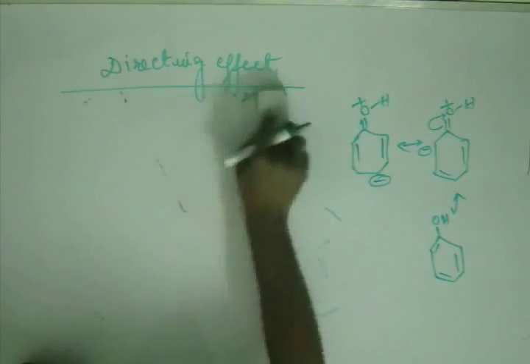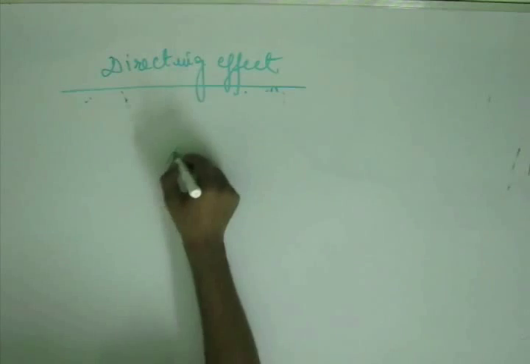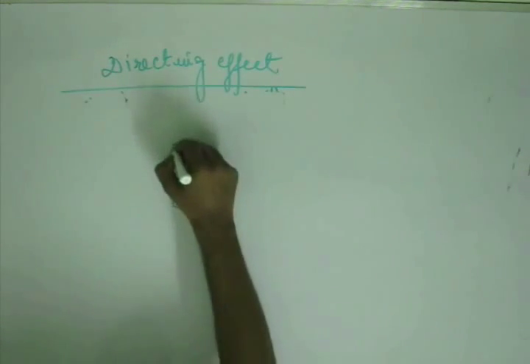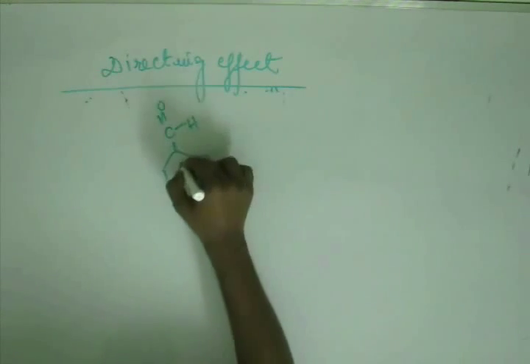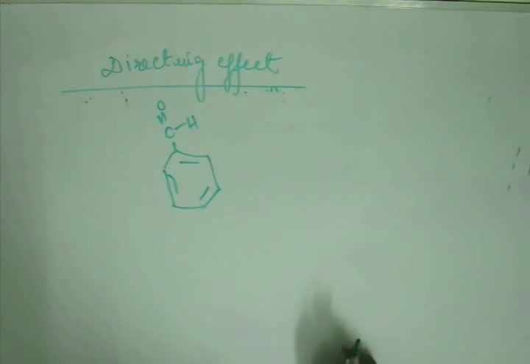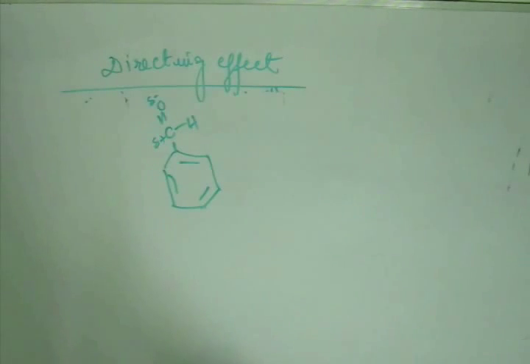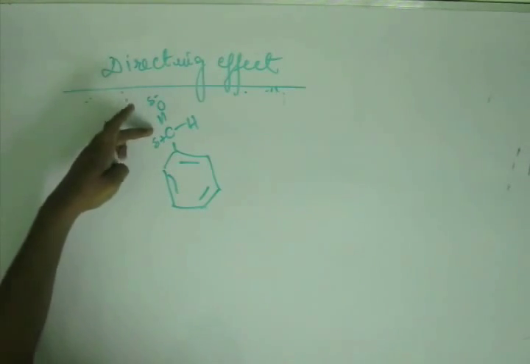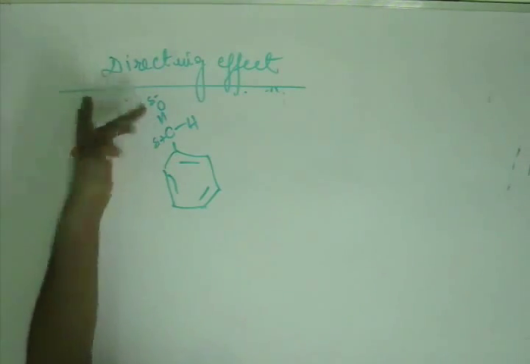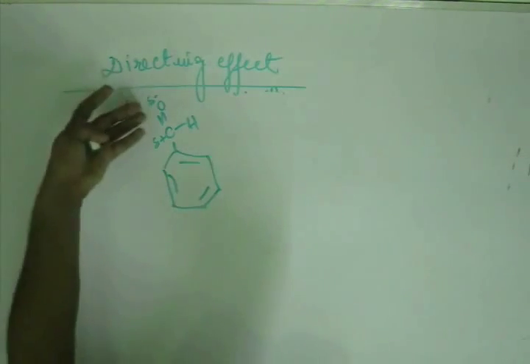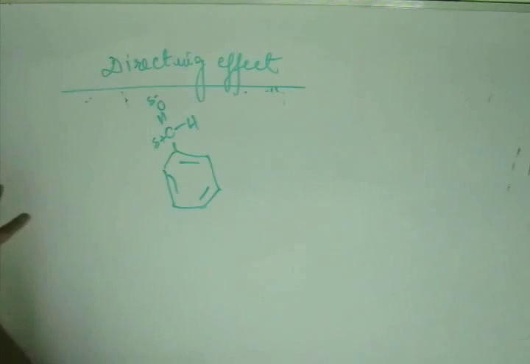Now let's draw one more resonating structure to better understand this topic. Suppose we have benzaldehyde. Benzaldehyde means an aldehyde group on benzene. To draw the resonating structure of benzaldehyde, let's draw the electron rich site and the electron deficient site. This oxygen will have del negative, this carbon will have del positive. Why? Because of electronegativity difference, the electron density of this bond will shift towards oxygen, making this oxygen electron rich and this carbon electron deficient.